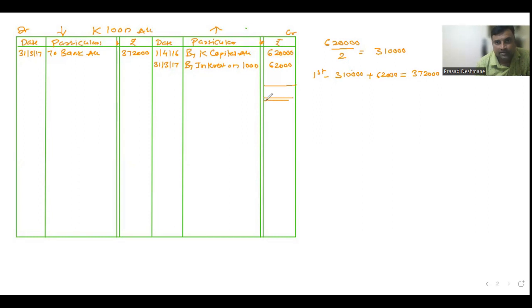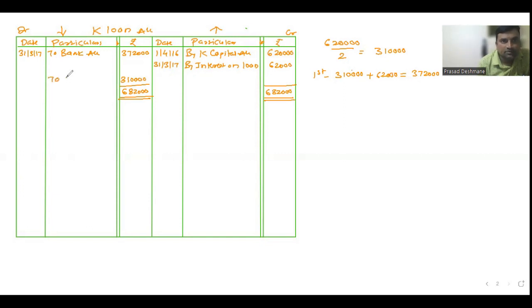Now we'll close the account. In a similar way, first we'll do the total of the greater side: 6,20,000 plus 62,000 is 6,82,000. I'll put 6,82,000 on the other side as well. From this, I'll subtract 372, then I get 3,10,000.